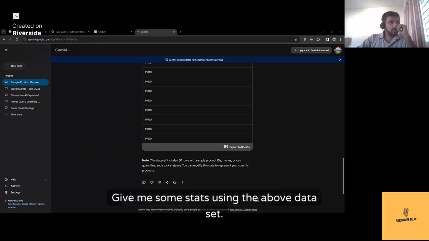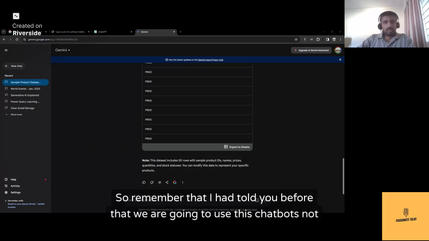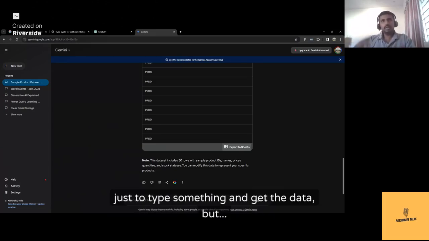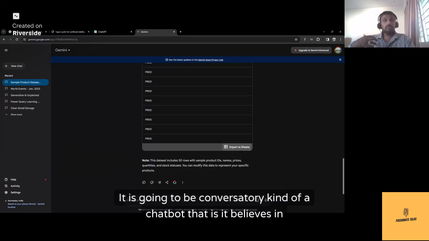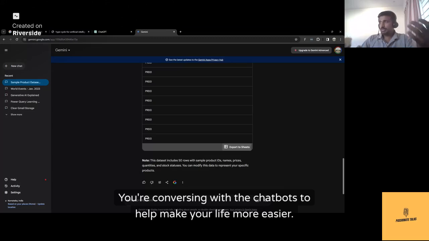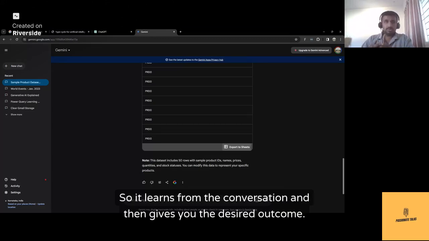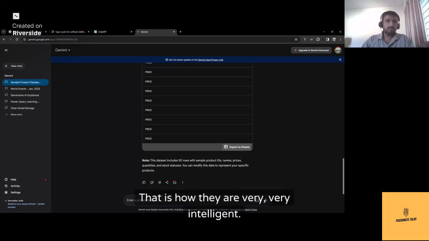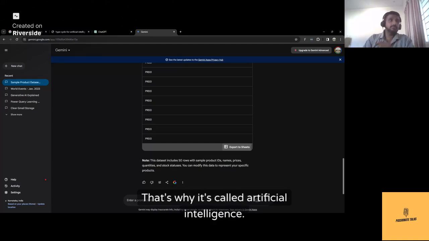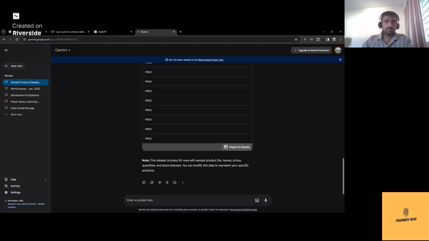Give me some stats using the above data set. So remember that I had told you before that we are going to use these chatbots not just to type something and get the data, but it is going to be a conversatory kind of a chatbot. That is, it believes in conversation. You're conversing with the chatbots to help make your lives more easier. So it learns from the conversation and then gives you the desired outcome. It understands you completely. That is how they are very, very intelligent. That's why it's called artificial intelligence.